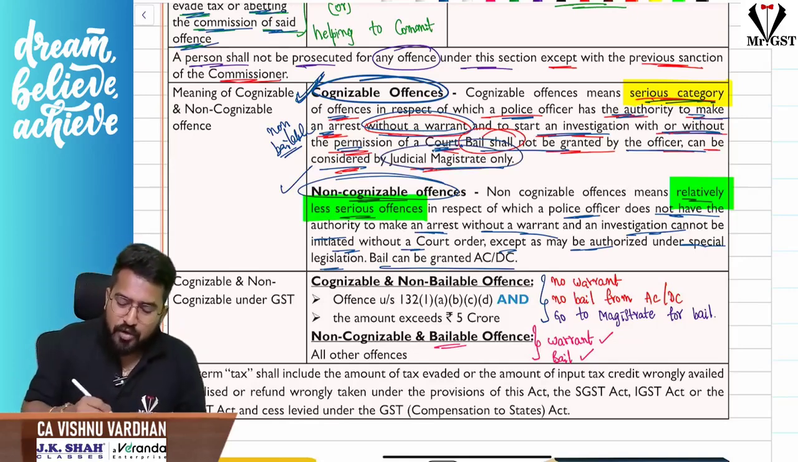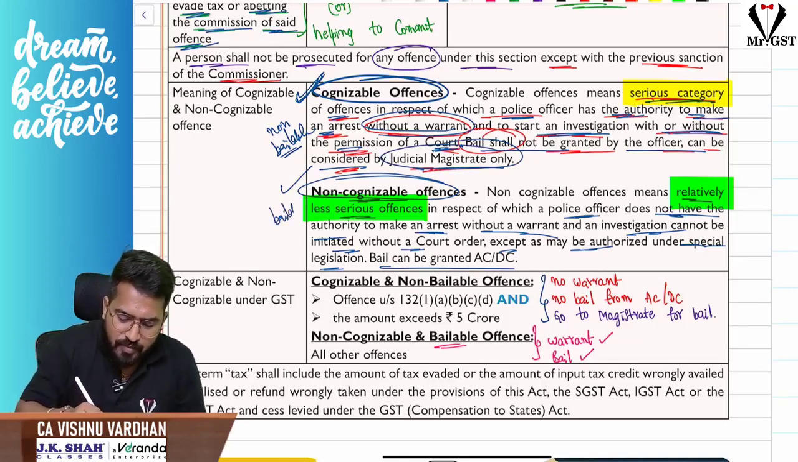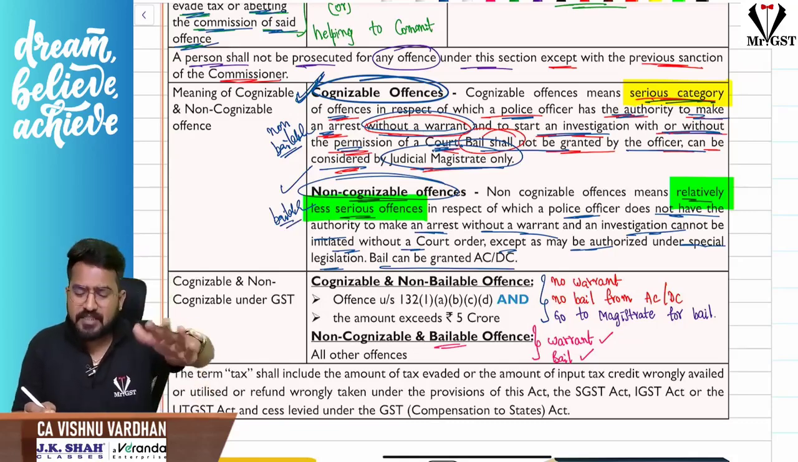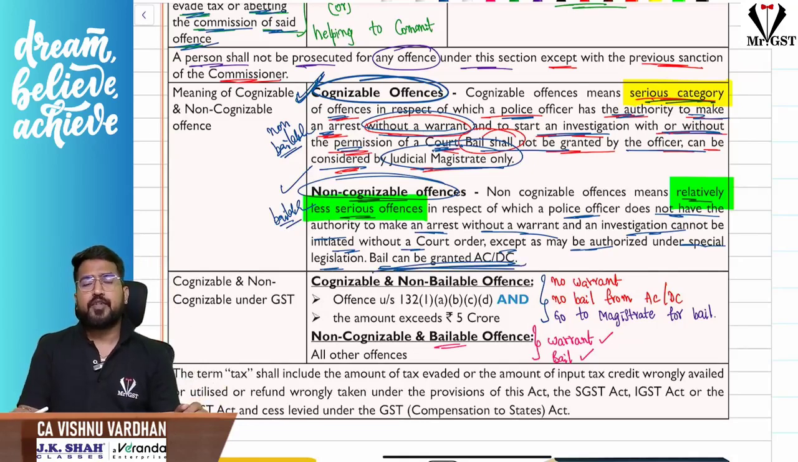Sir, non-cognizable offense, small petty offense only, sir. That means not that great a serious offense, sir. That means it is bailable. You need not go to the magistrate, sir. The officer itself, bail can be granted by AC or DC. Okay, no need to go to the magistrate itself. Okay, that is what the concept.